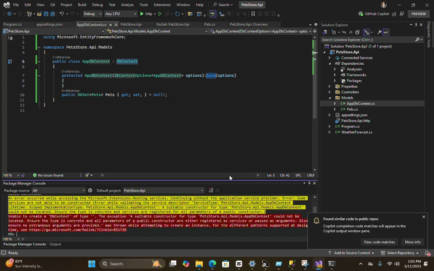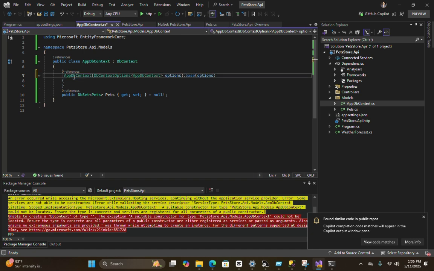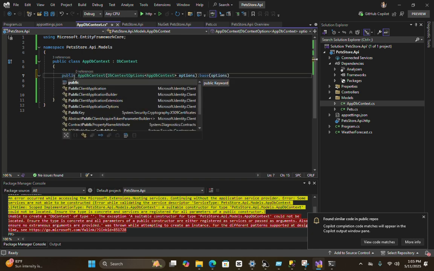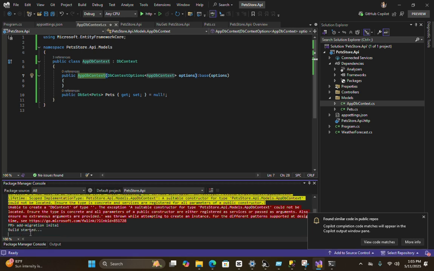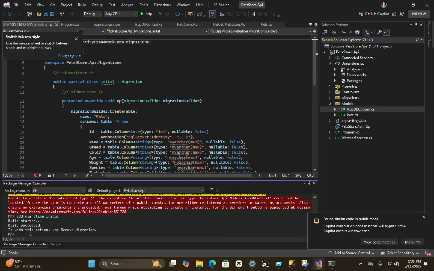It will take some time. Okay, I have got this error. Oh yes, we need to make it public, right? So it will be available to the whole application. So I make the constructor public, right? Now let's try again. Add-Migration initial.